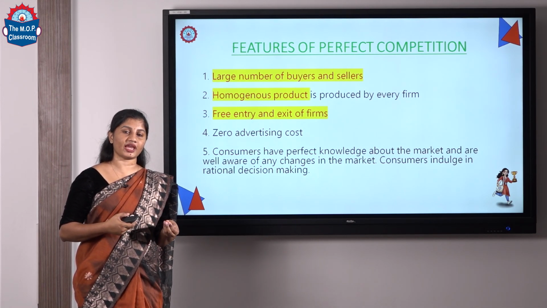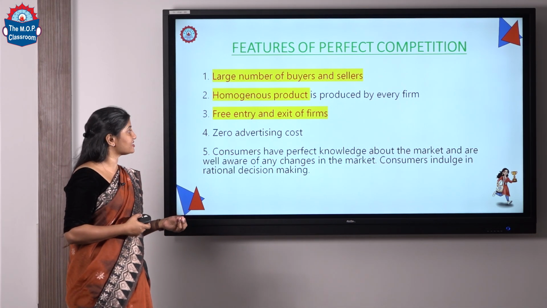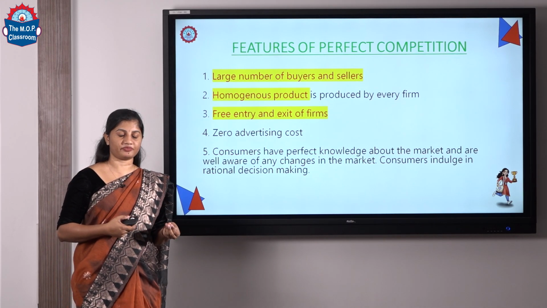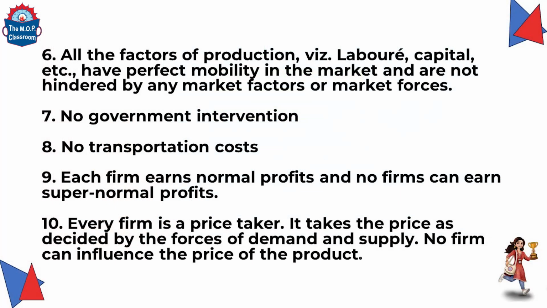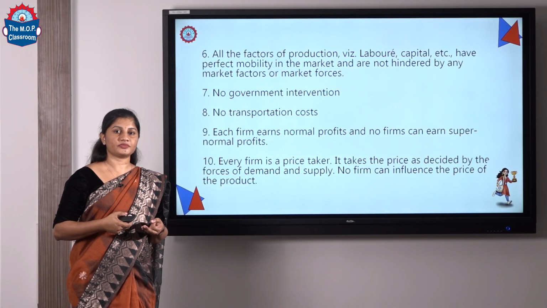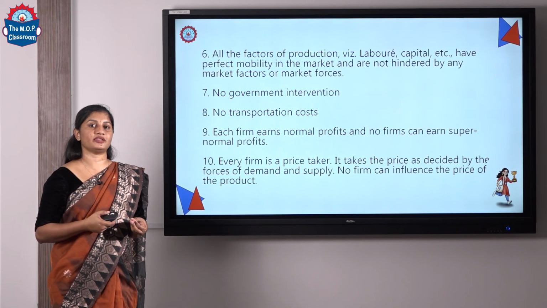So there is free entry for firms in a perfectly competitive market, and at the same time free exit of firms is also possible. Sixth feature is all factors of production have perfect mobility in the market. What are factors of production? Factors of production are labor, capital, entrepreneur, etc. So all these factors are perfectly available in the market.